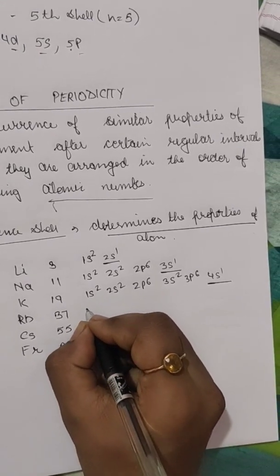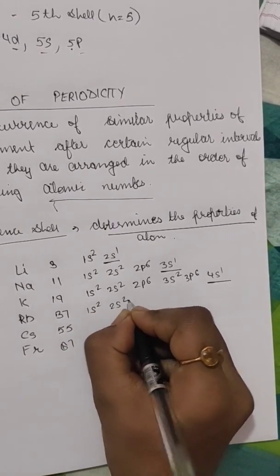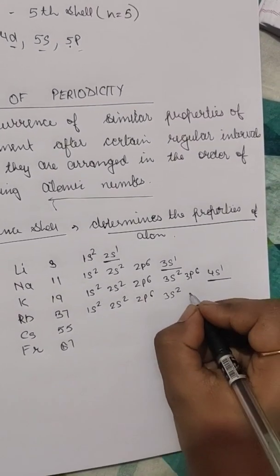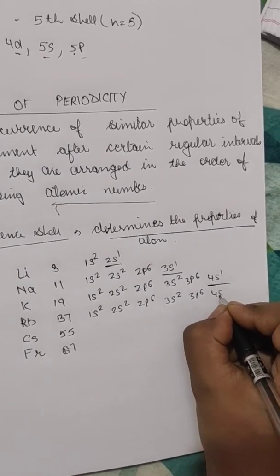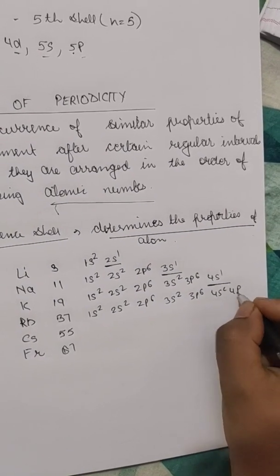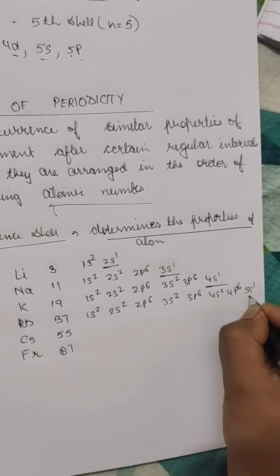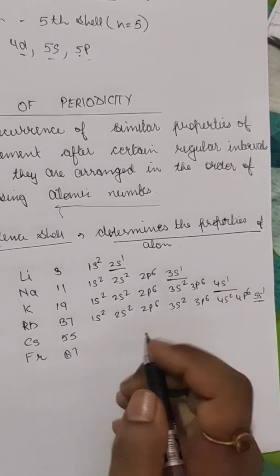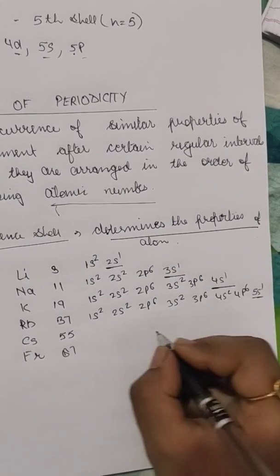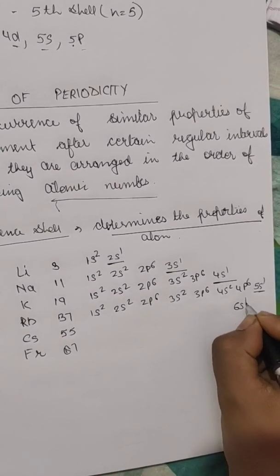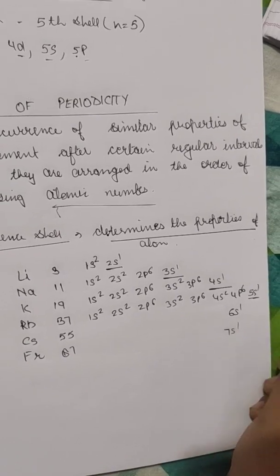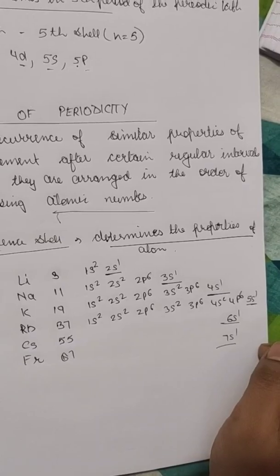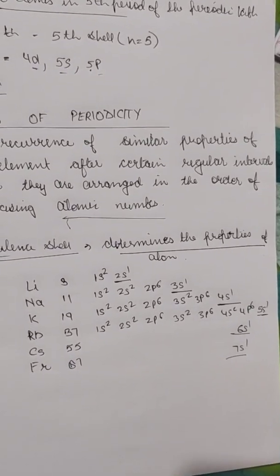For rubidium, it's 1s2, 2s2, 2p6, 3s2, 3p6, 4s2, 4p6 and 5s1, again 5s1. And if you take a look at the others, it would be the same at the last: 6s1 and then 7s1. So all of these alkali metals have one electron in their valence shell.